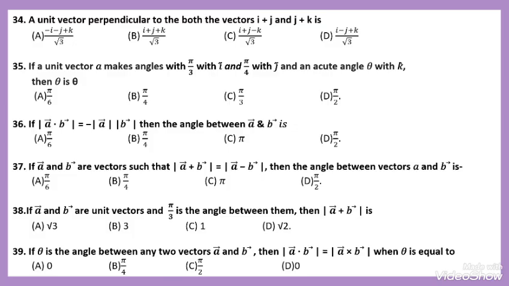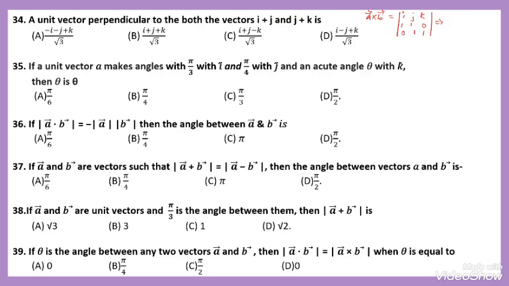A unit vector perpendicular to both the vectors i plus j and j plus k. For checking perpendicularity between two vectors, we have to take the cross product, that is vector A cross vector B, with rows i j k, 1 1 0, and 0 1 1.